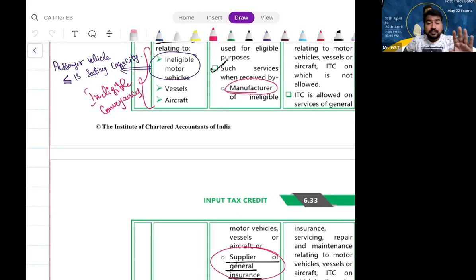If it is not an ineligible conveyance, then ITC is available, sir. It is available. Are you able to understand? That means SpiceJet Airlines purchasing an aircraft, can they take ITC or not? Yes, they can.